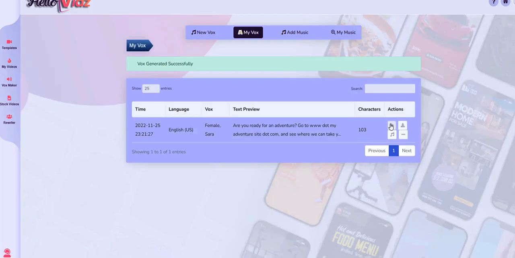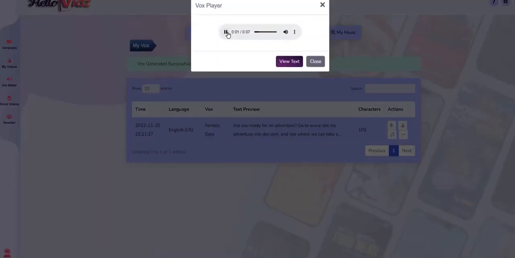By the way, you can download this directly, or you can just play it. Are you ready for an adventure? Go to www.myadventuresite.com and see where we can take you.